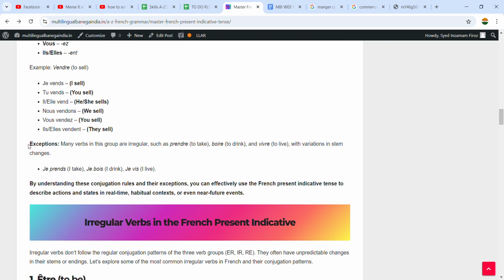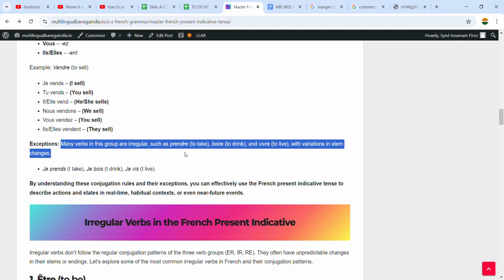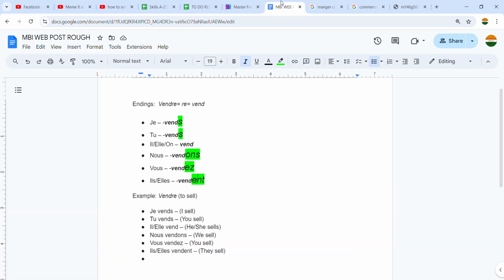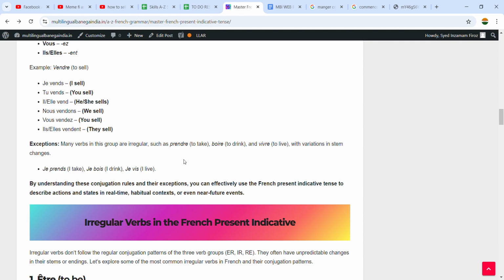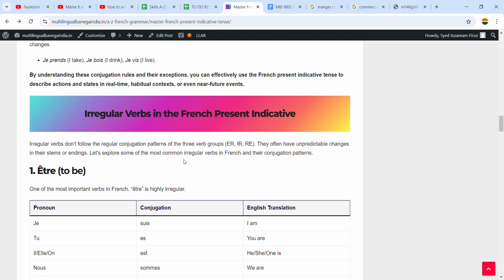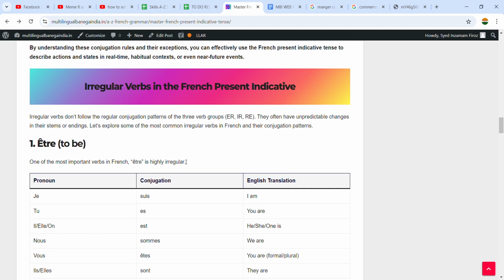But you can see one exception column here. Many verbs in this group are irregular, such as prendre, boire, and vivre, with variation in stem changes. For example, je prends, je bois, je vis. You can see here prendre, S is coming here. Here boire, B-O-I-R-E, RE cut, S is there. Je vis, I live. So you need to check these verbs on your own. However, I will come with the rules for the same. By understanding this simple rule, you will feel very comfortable in the present tense.